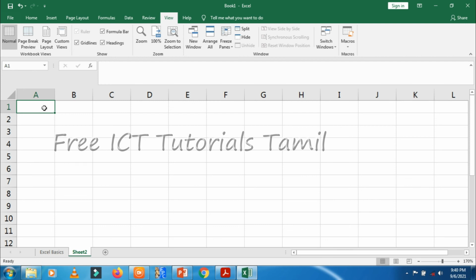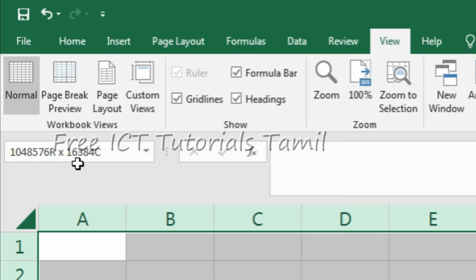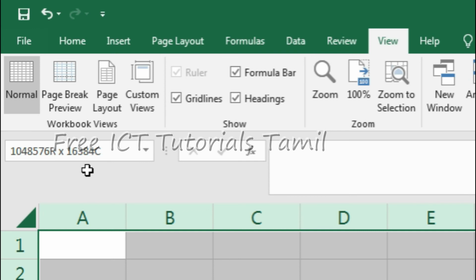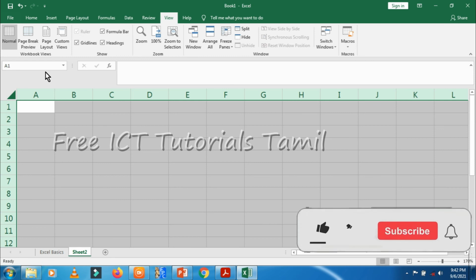Look here, these are available in one single worksheet. All worksheets have the same number of columns and rows. Take the mouse pointer to this area. Click the mouse left button, and don't release it. Now check the name box. It shows the total number of rows and columns in the Excel worksheet. Here you can see how many rows and columns there are. R means rows and C means columns. Now you can understand how many rows and columns are in one worksheet.